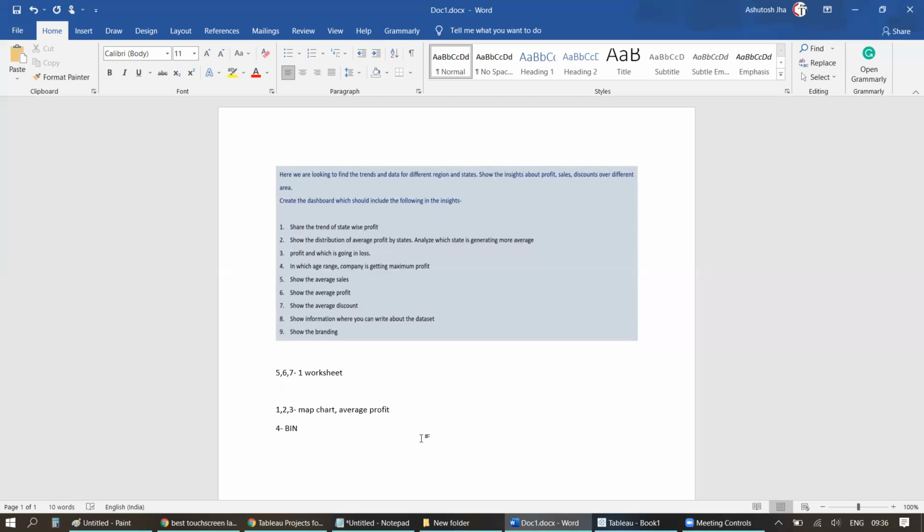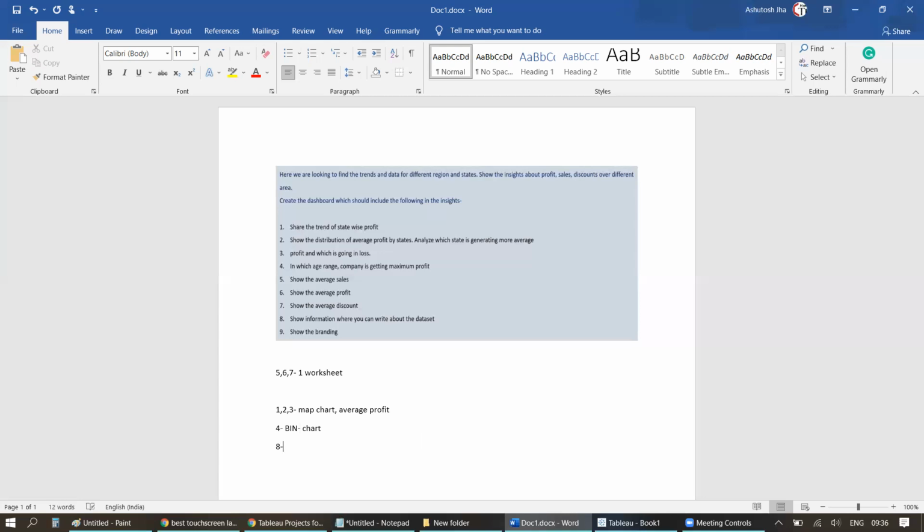I have already created a video on parameters and bins as well. I'll put it in the description box and you can have a look if you don't know how to create a parameter and use it in filters, bins, calculated fields, or wherever you want. So I'll create a bin, and on top of it, we'll have a chart that will show in which age range we are getting maximum profit. So far we have covered requirements 1 through 7.